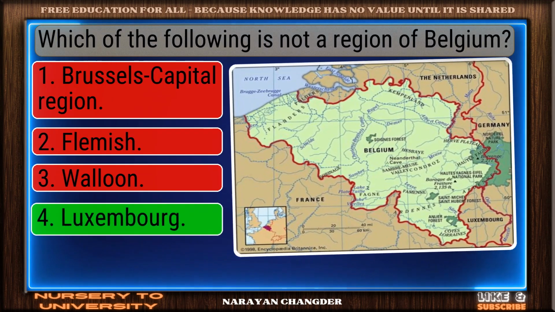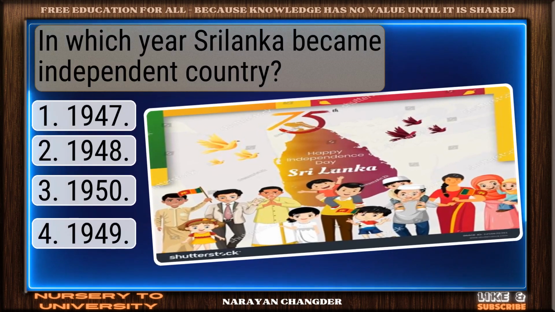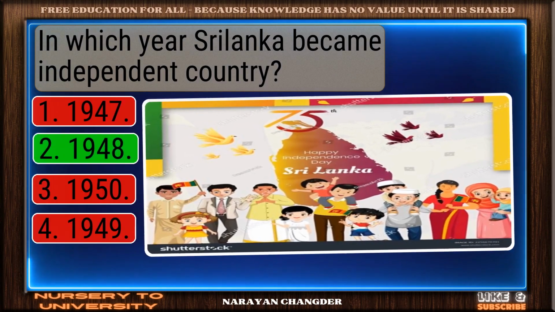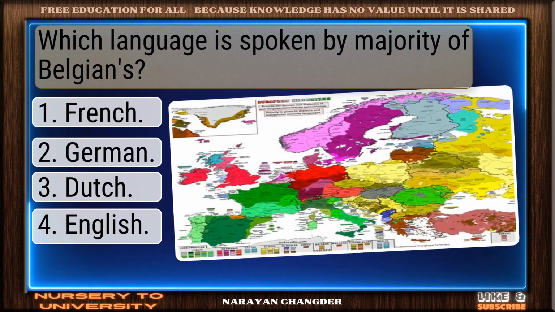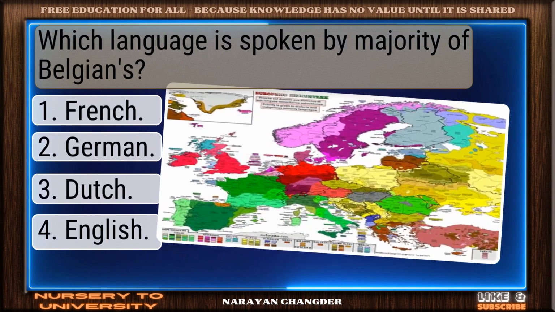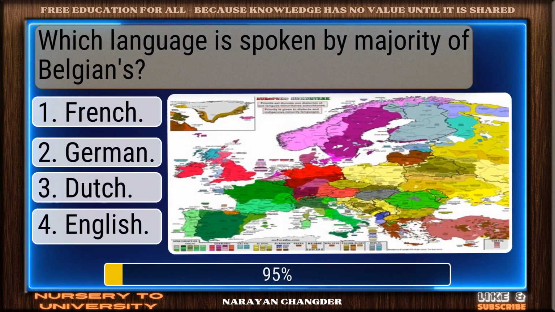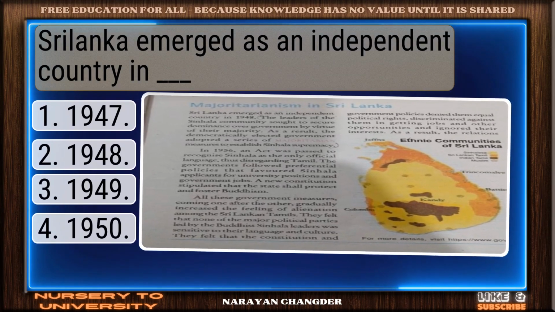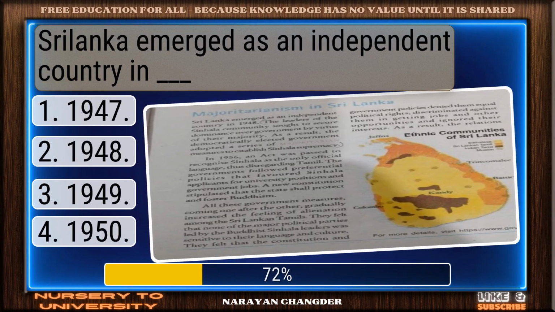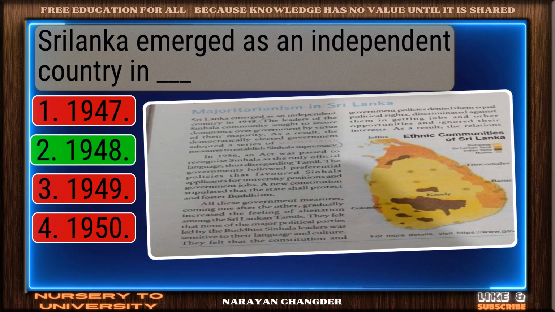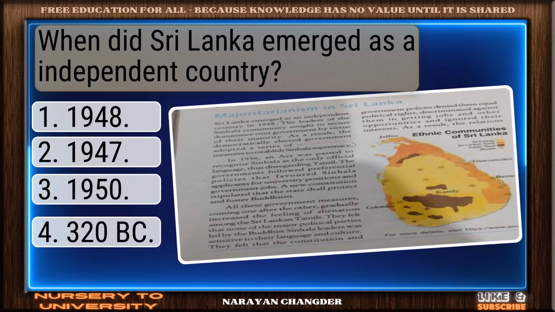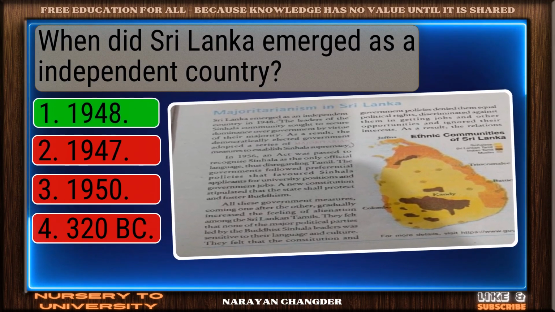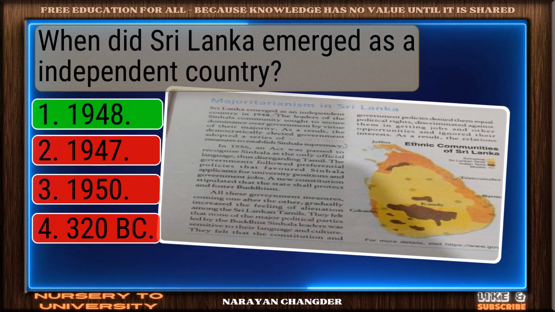Which of the following is not a region of Belgium? Nicely done. Luxembourg is solid. In which year Sri Lanka became independent country? 1948 is true. Which language is spoken by majority of Belgians? You got it. Dutch fits. Sri Lanka emerged as an independent country in dash. Excellent choice. 1948. When did Sri Lanka emerge as an independent country? Great job. 1948 is accurate.